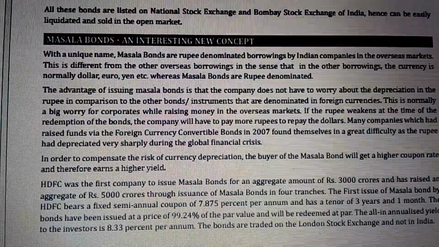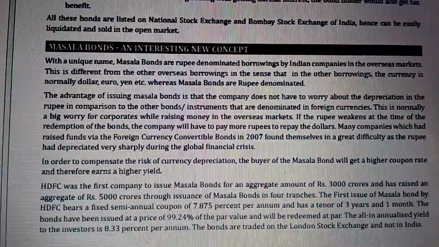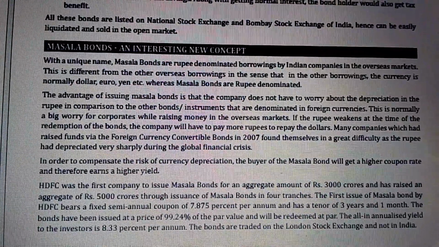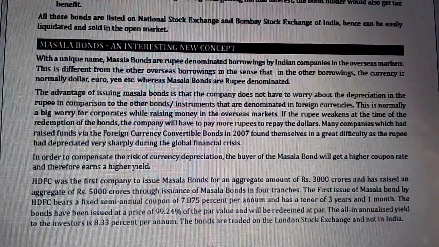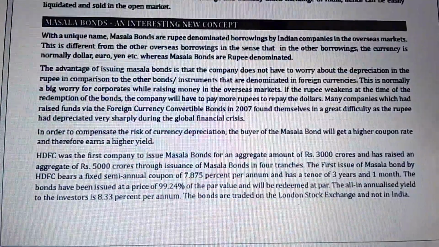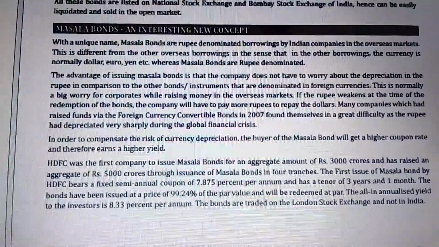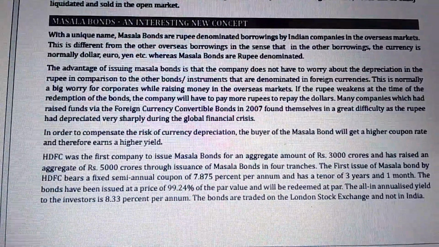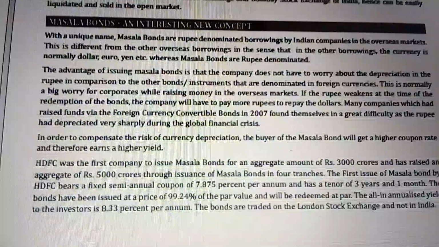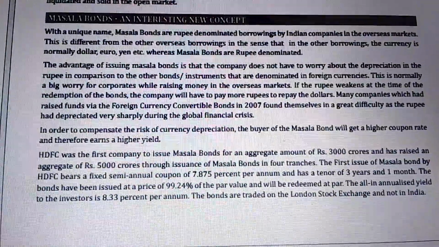Now, in order to compensate for the risk of currency depreciation, the buyer of the masala bond gets a higher coupon rate and therefore earns a higher yield. HDFC was the first company to issue masala bonds, raising an aggregate of 5,000 crores through the issue of masala bonds in 4 tranches. The first issue of the masala bond was by HDFC Bank, with a semi-fixed coupon rate of 7.875% per annum, and was retained over 3 years and 1 month. The bonds have been issued at the price of 99.24% of the par value and will be redeemed at par. The all-in annualized yield to the investors is 8.33% per annum.